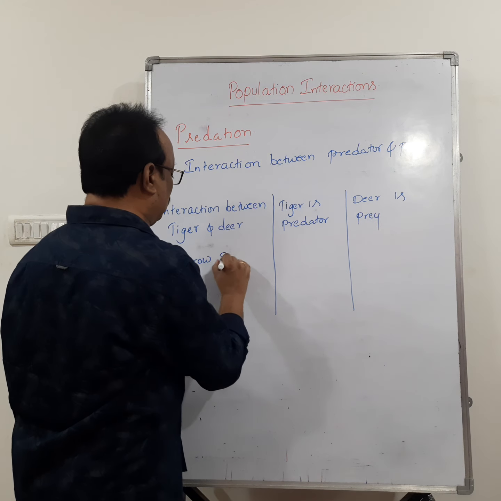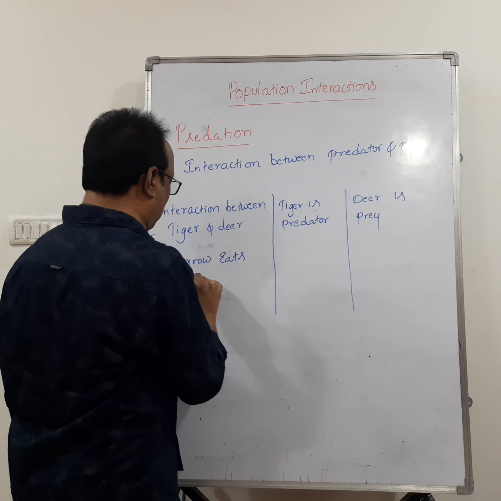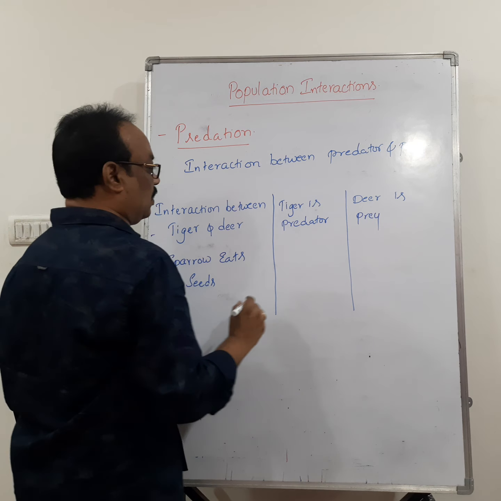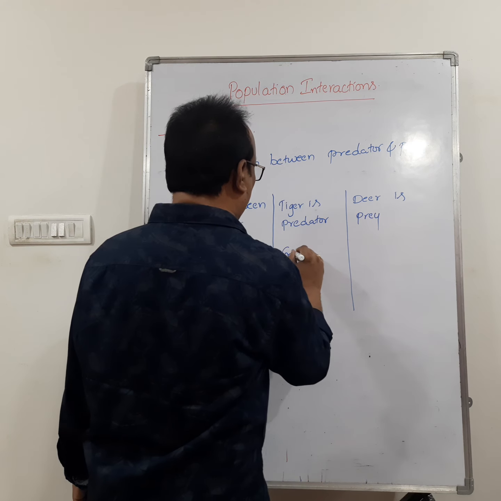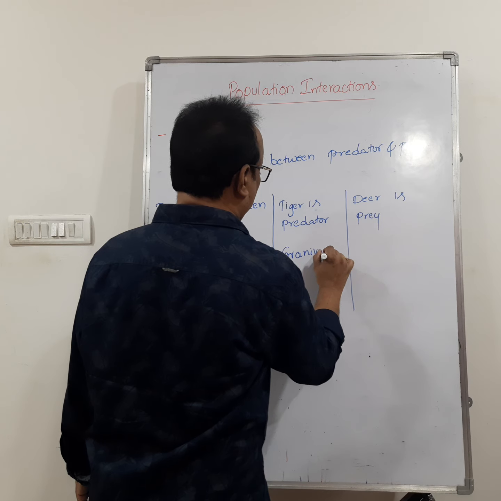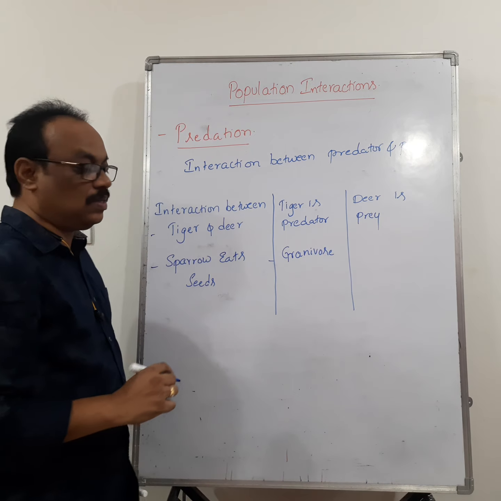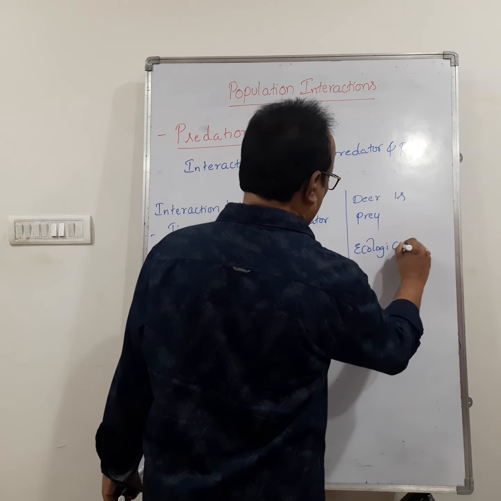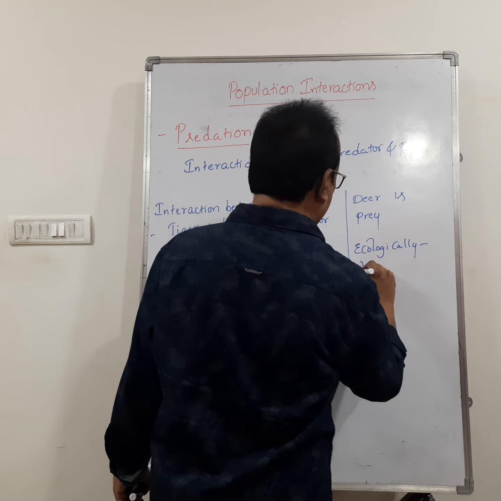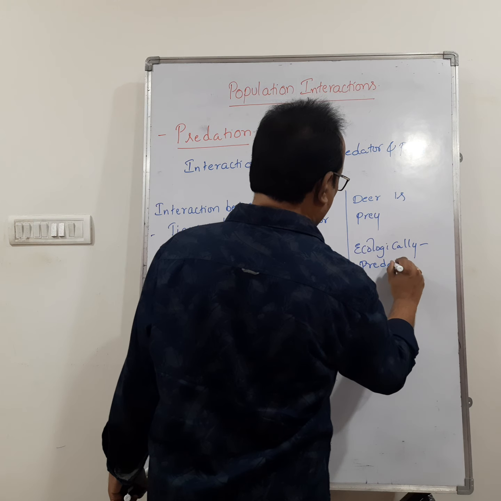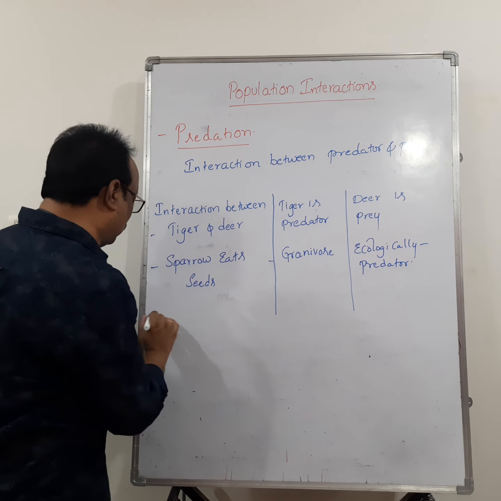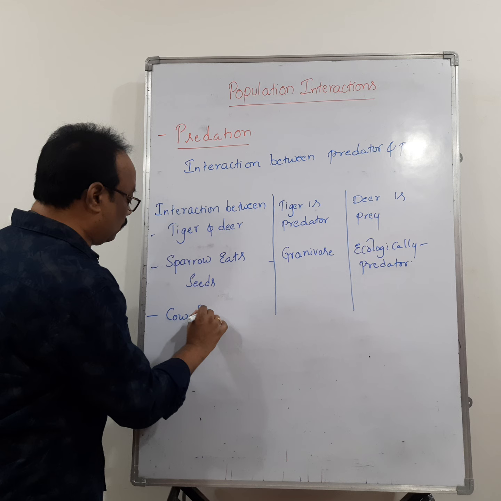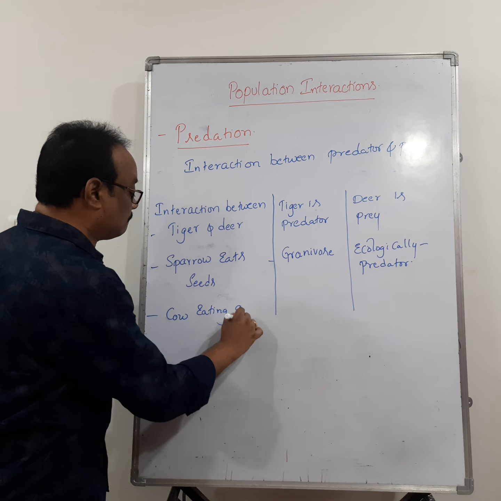Sparrow eats seeds. Then we call this one granivore. Granivore. But ecologically, predator. Ecologically, we call this one predator. And similarly, you take the cow eating grass.